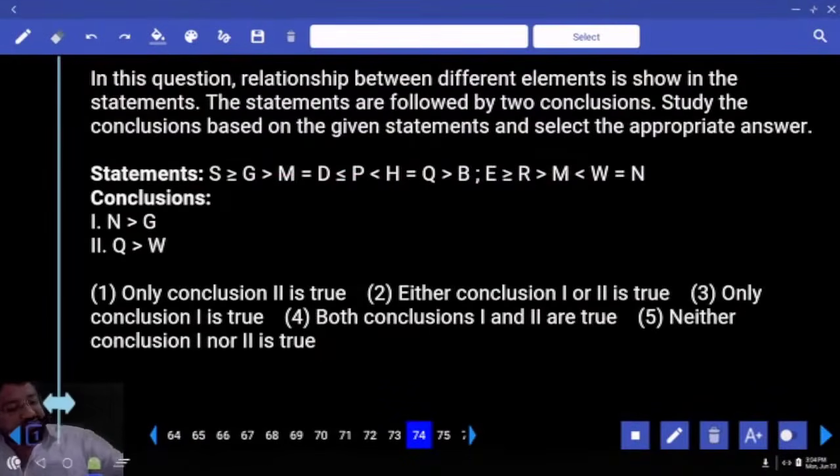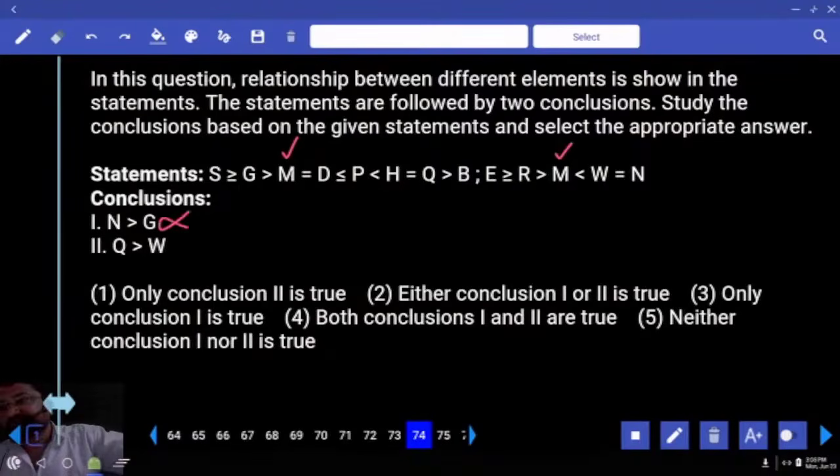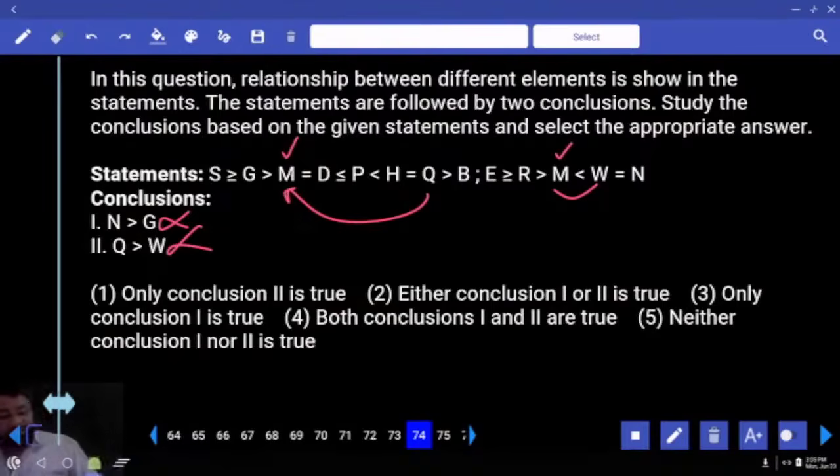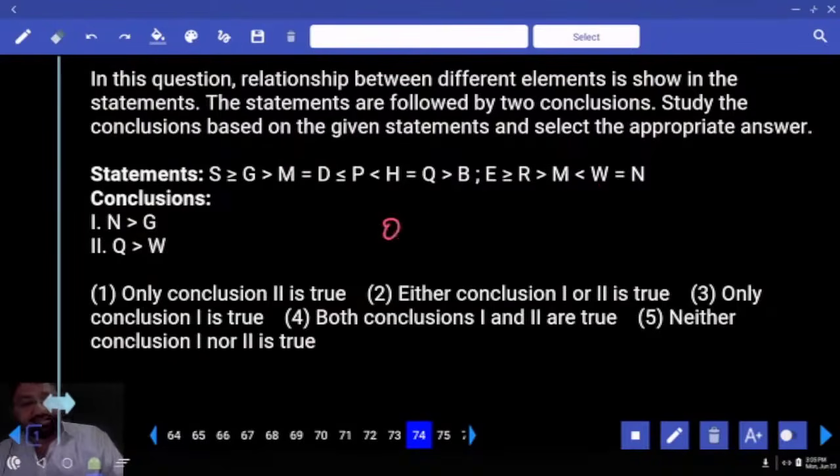It is asking about which are true. N greater than G. N greater than G, and what is the common letter? M. So I need to go from N to M. What is N to M? N greater than M. M less than G. Greater than, less than. No relation. Q greater than W. Q greater than W, and I should go from Q to M. Q greater than M. M less than W. Done? Neither one, nor two. Next one.